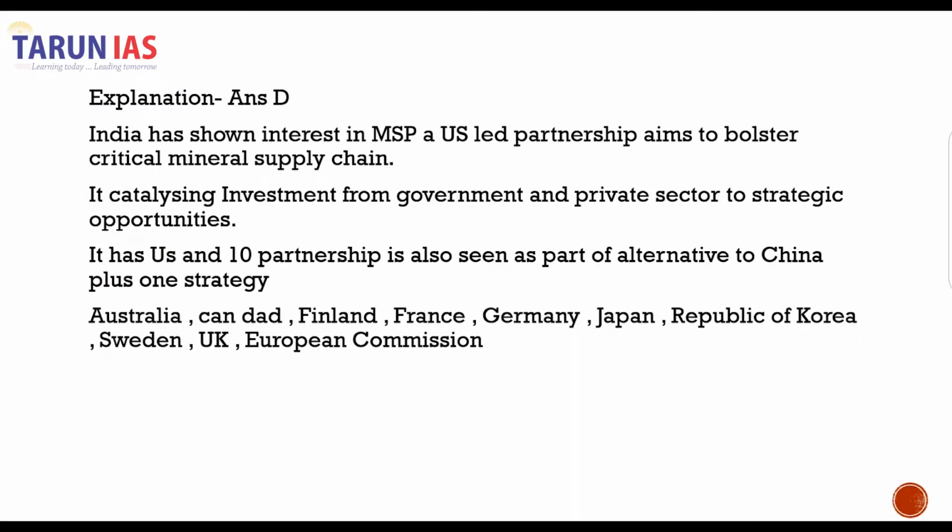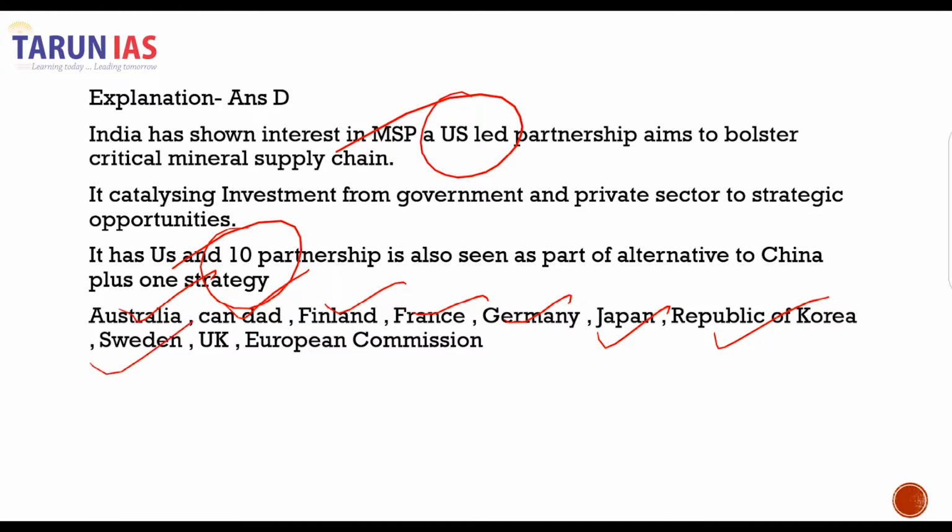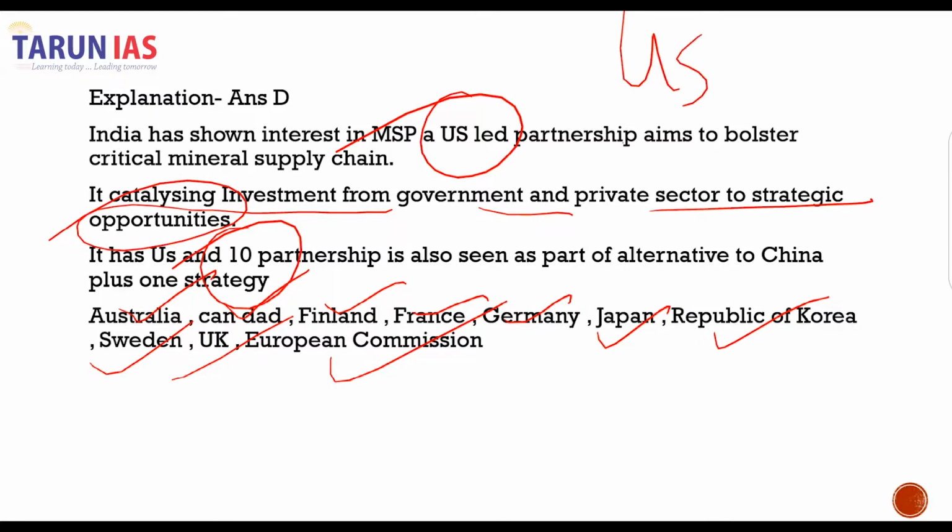Therefore, D is going to be our correct answer. You can read the explanation here that it is a US-led partnership. There are 10 countries, which are Australia, Canada, Finland, France, Germany, Japan, Republic of Korea, which means South Korea, Sweden, UK, and European Commission. It does catalyze the investment from the government and the private sector to the strategic opportunity, and it is a US-led initiative, and India is not a member of the Mineral Security Partnership. Rather, it has only expressed interest to be a partner.